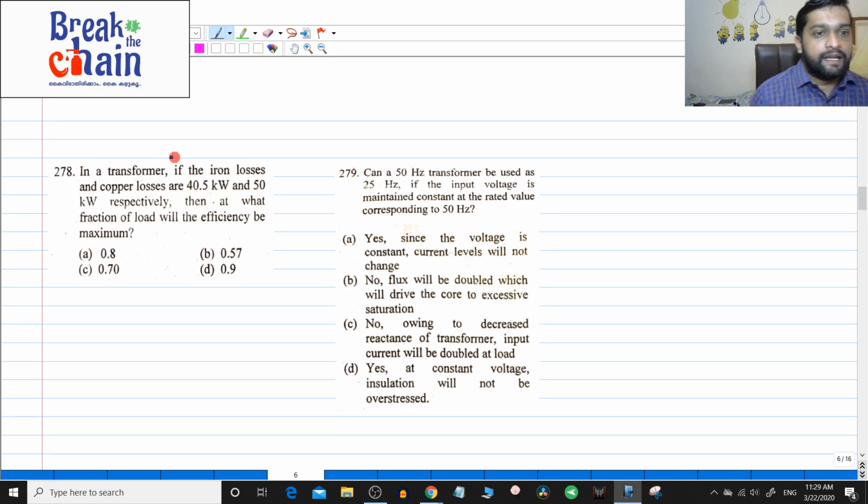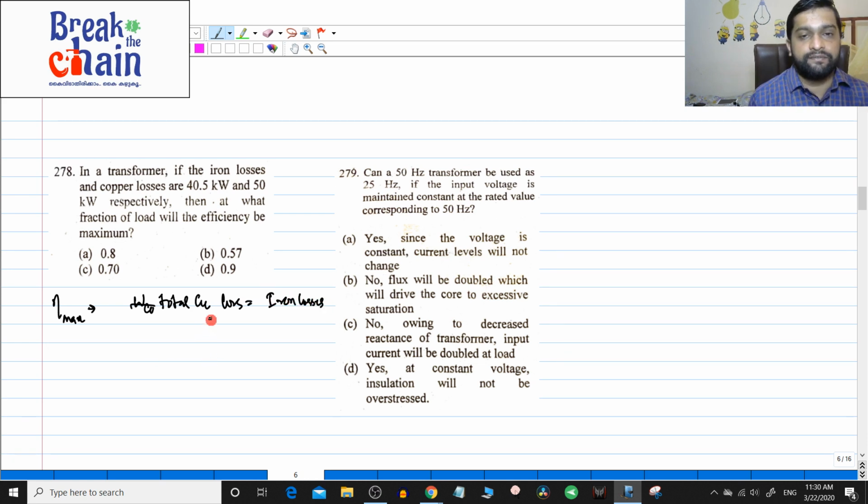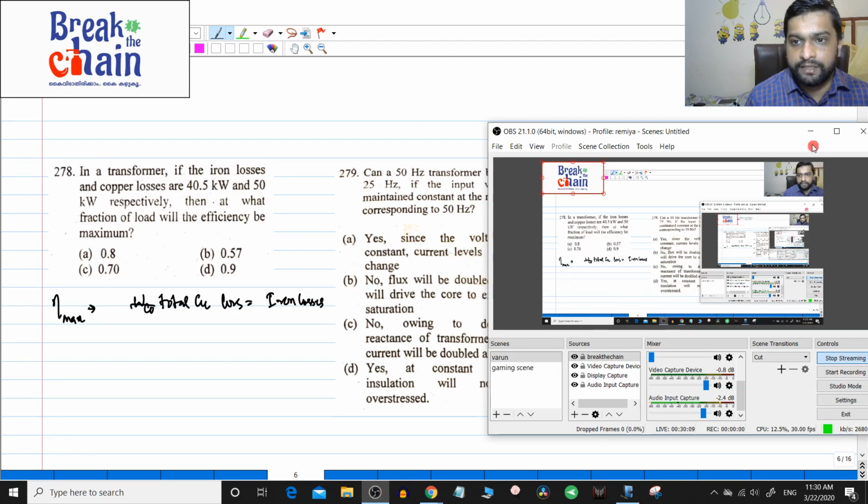Okay, next question. In a transformer, if the iron losses and copper losses are 40.5 kilowatts and 50 kilowatts respectively, then at what fraction of load will the efficiency be maximum? Simple question. You know that the efficiency will be maximum when the total copper loss is equal to the iron loss.